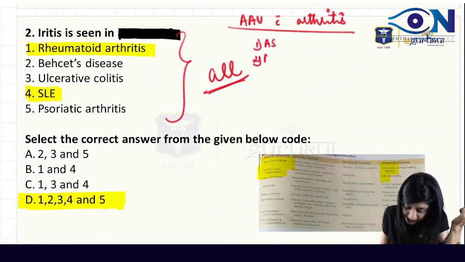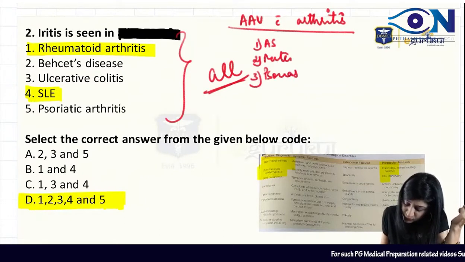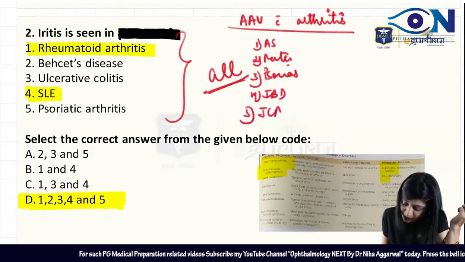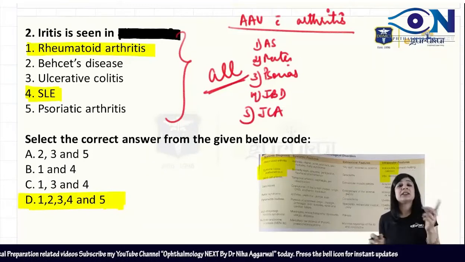We have got Reiter's there. We have got psoriasis, that is also there. We have got inflammatory bowel disease. And number 5 is juvenile chronic arthritis. So all will be the answer. Please check the Parsons one. You'll get that one.